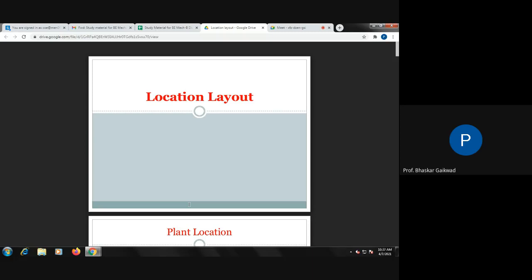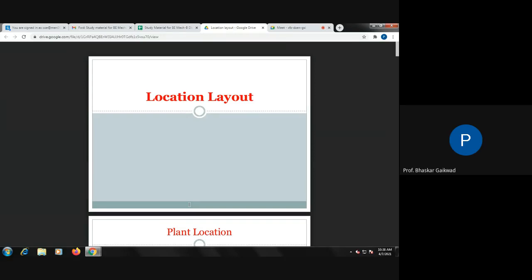The next is the fixed layout, meaning some big products are there, just like shipbuilding and aeroplanes. Here we cannot move the product because it is so heavy. So we cannot move it from one place to the next every time for doing a certain operation over this. Here, the product will remain fixed, and the manufacturing facility we can move around this product. So this is called fixed layout.